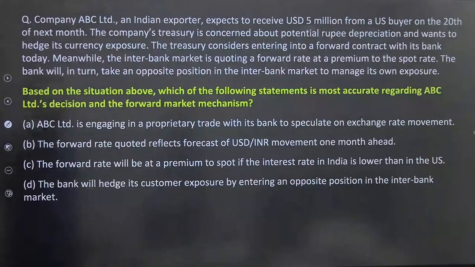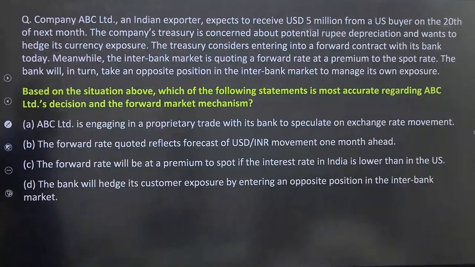Company ABC Limited, an Indian exporter, expects to receive 5 million US dollars from a US buyer on the 20th of next month. The company's treasury is concerned about potential rupee depreciation and wants to hedge its currency exposure. The treasury considers entering into a forward contract with its bank today.